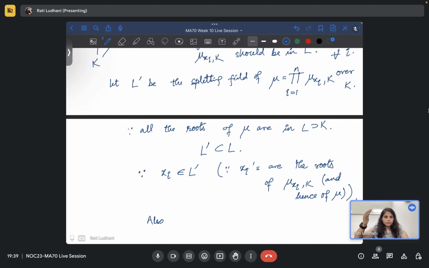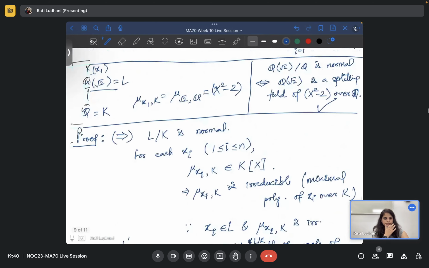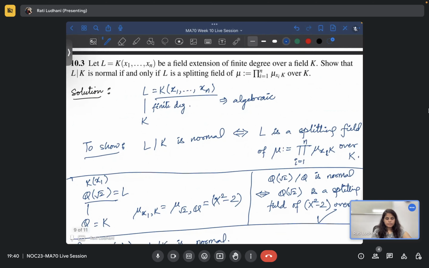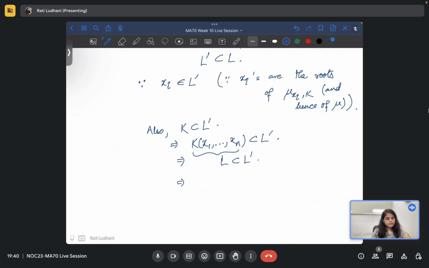Since this is an extension of K, K is also contained in L dash. This implies the smallest field containing K and the xi's is in L dash, which is exactly your L, because L was just K(x1,...,xn), and we are done. This implies L is equal to L dash, and one side is done.